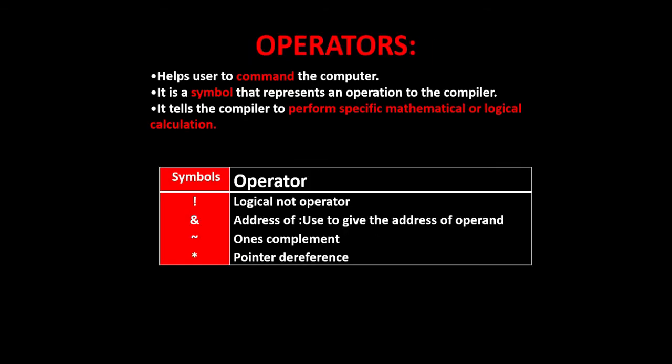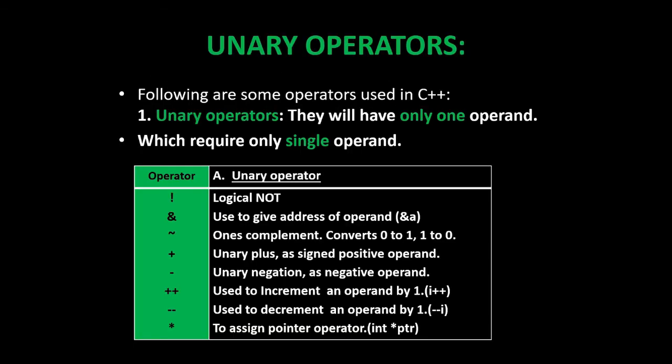Next we have operators. An operator helps the user to command the computer. It is a symbol that represents an operation to the compiler. It tells the compiler to perform specific mathematical or logical calculations. So we have first one, logical not operator; second one, address of, used to give the address of the operand; one's complement; pointer reference. Next one, unary operator. Following are some of the operators used in C++.